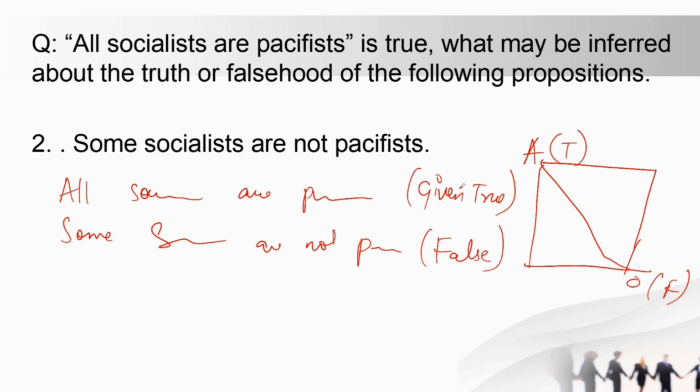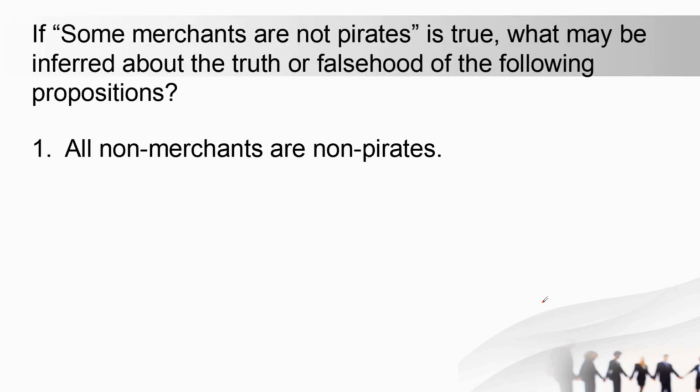And then the next step will be, you can directly write some socialists are not pacifist is also false. It is false, right? Because we are not using conversion or obversion here. Isliye this is directly false. And what is the reason? Because it is contradictory. Okay, so if you remember, A and O proposition are contradictory, so you simply write the reason also. So यहाँ पे the only thing which is important is that you have to write what is given as true, and then you also have to write the contradictory of the term. Now some merchants are not pirates, so again let's try to solve this one.